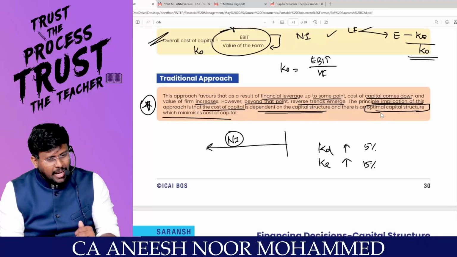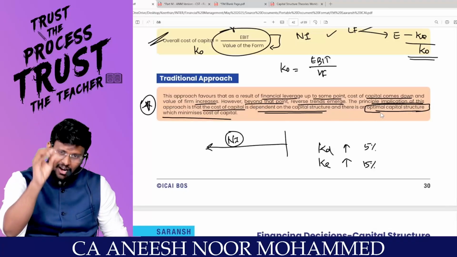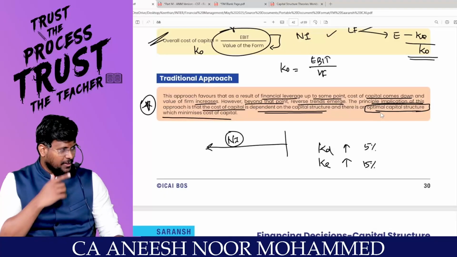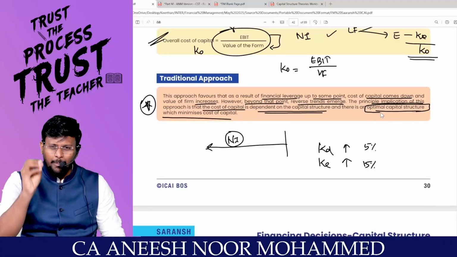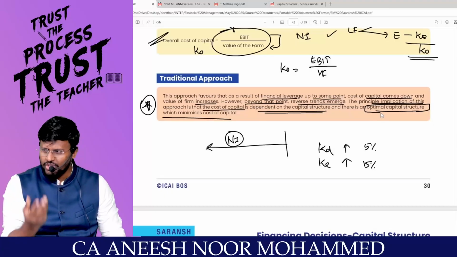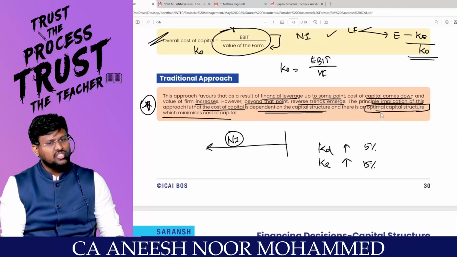That means what is the optimum capital structure as per NI? There is no such concept. If possible, try to inject 100% debt. Practically, is it possible? No, sir. But NOI is saying that if you inject debt, KO is not going to change. If KO is not going to change, there is no question of an optimum capital structure at all. Are you able to appreciate?